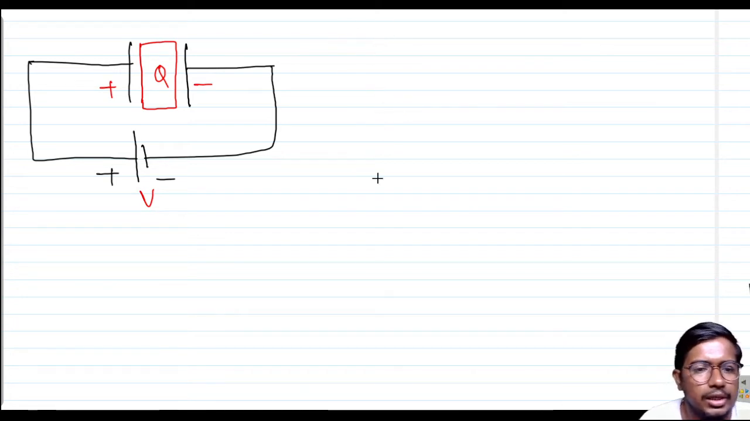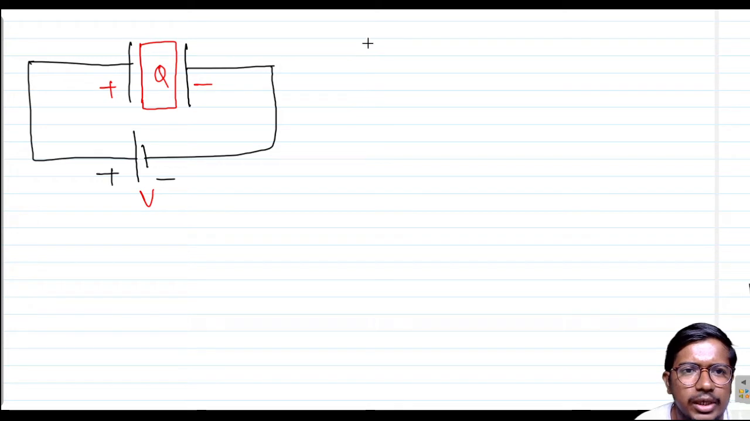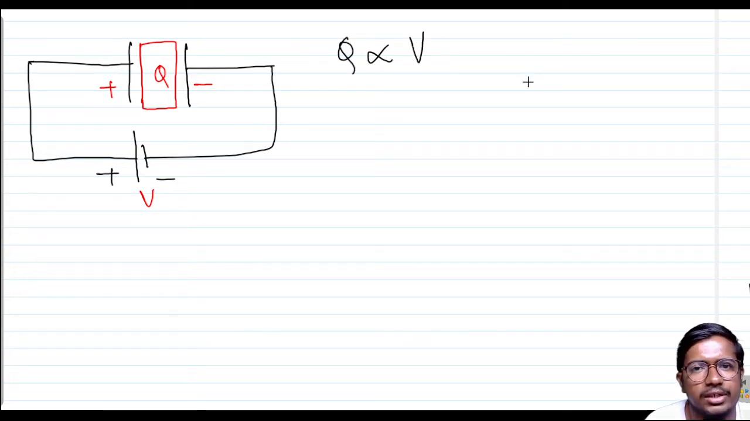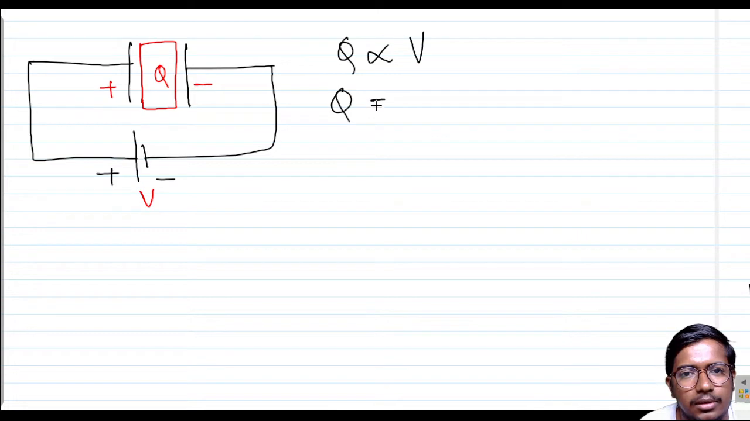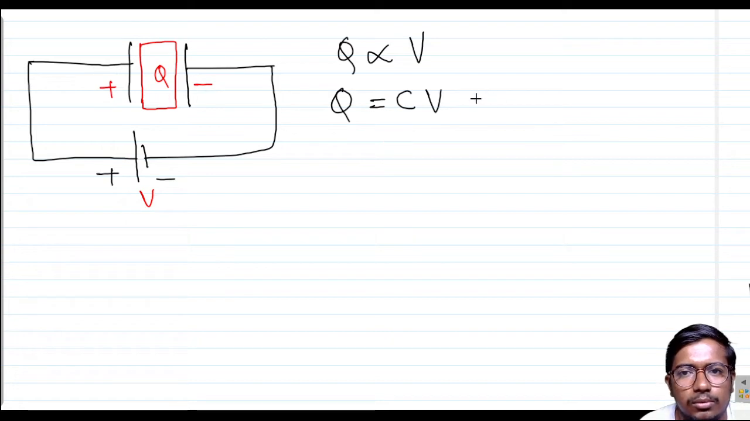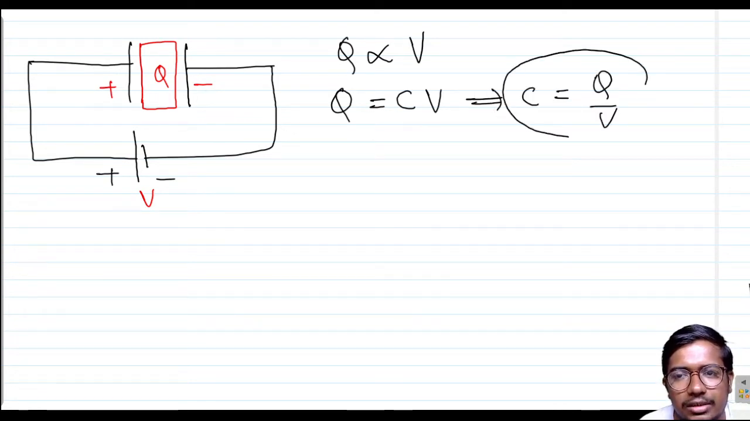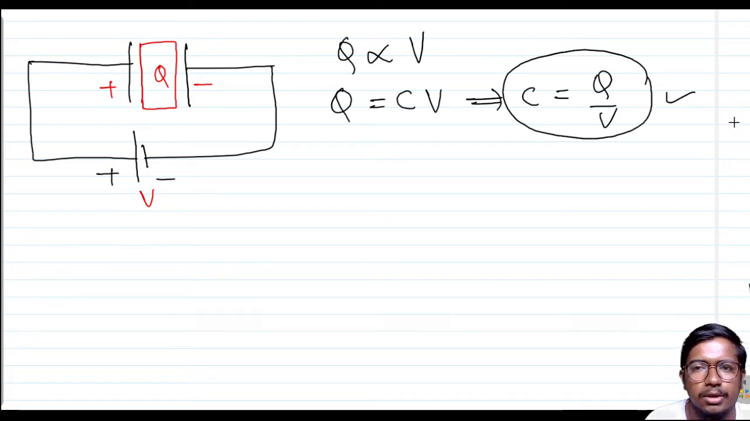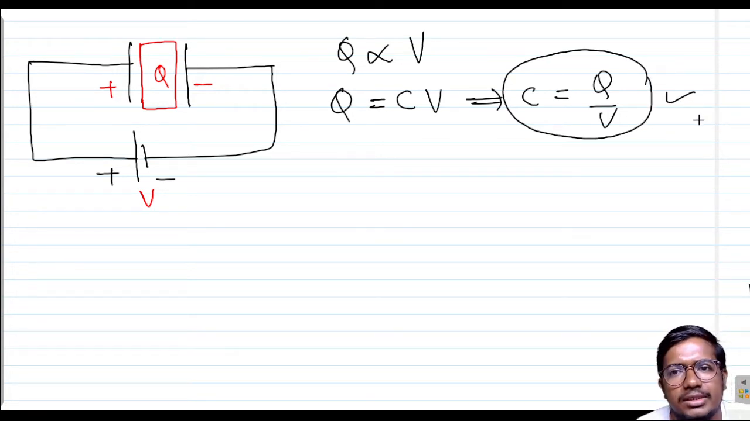What I am telling here is that the charge which is stored in the capacitor, or in the dielectric material, is proportional to the voltage which you are applying. Taking the proportionality constant C, which is the capacitor, C is equal to Q by V. Charge per voltage will be called the capacitor.